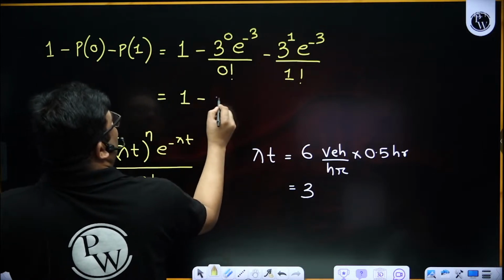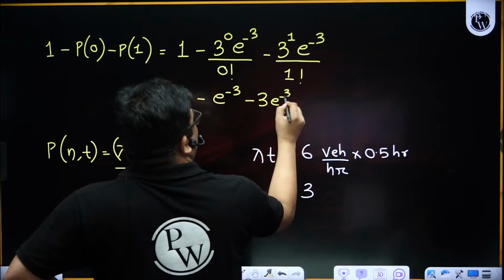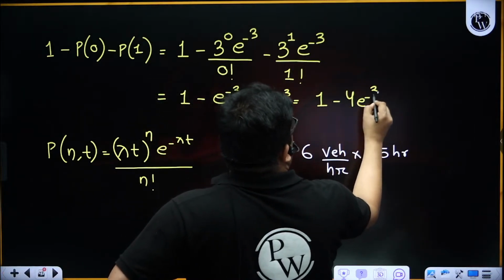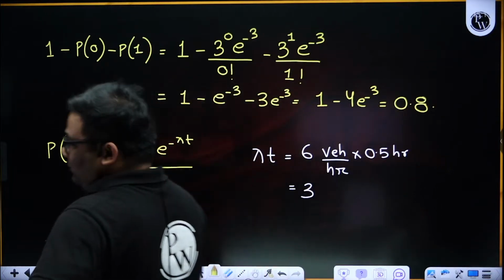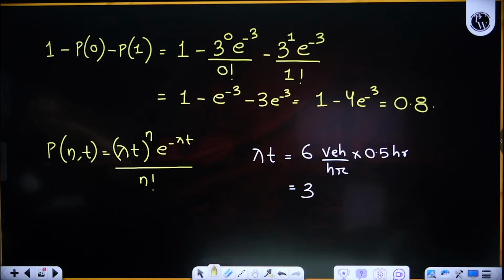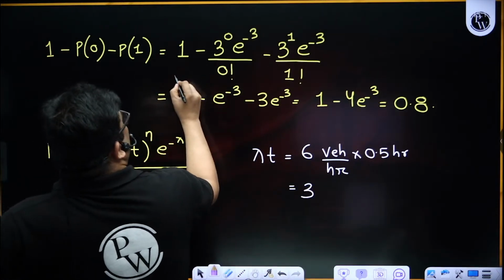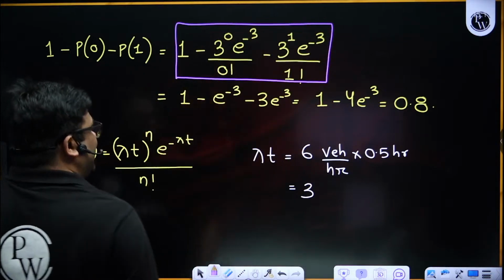This is 1 minus e to the power minus 3, minus 3 e to the power minus 3, so equal to 1 minus 4 e to the power minus 3. Now you will be getting the value of 0.8. Understood? Don't skip the steps. I was trying to be over smart.